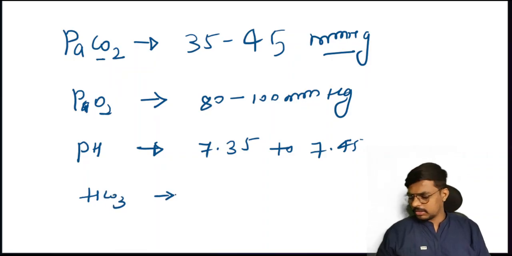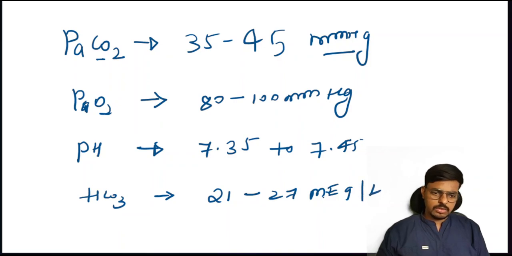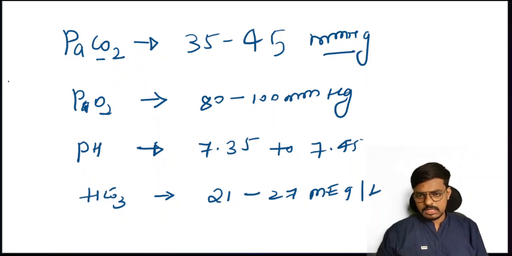Then what is the normal bicarbonate level? Yes, very nice of you all. That is 21 to 27 milliequivalent per liter. Okay, is this clear? This is the normal value. Many times, the questions come from the normal values only.